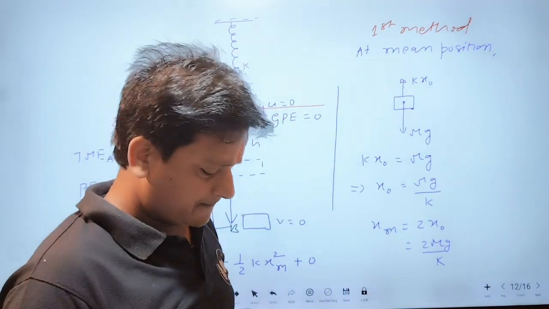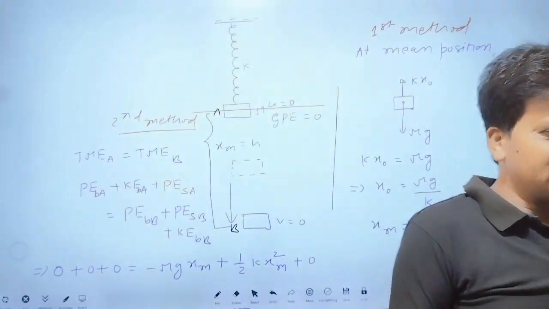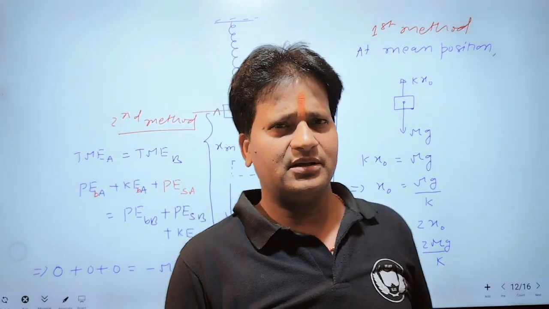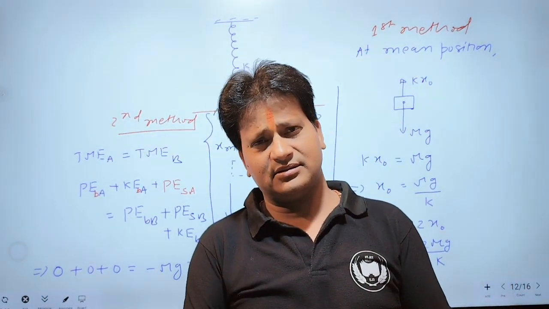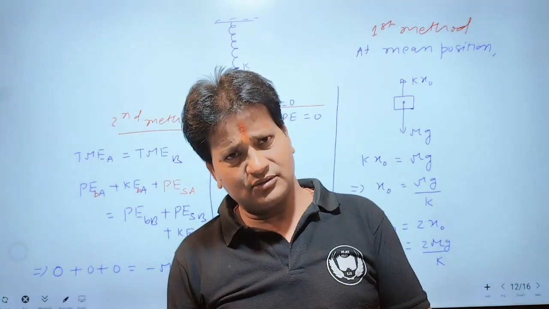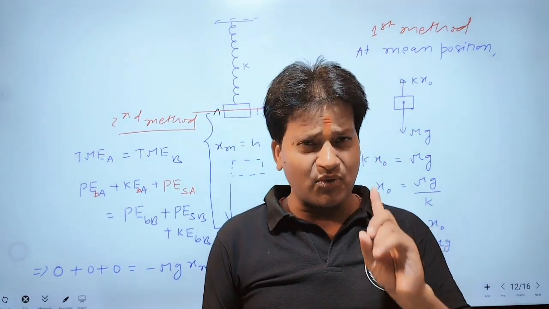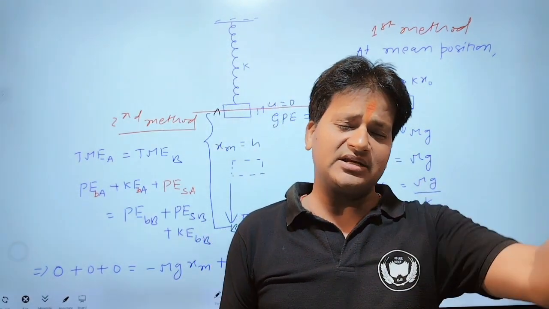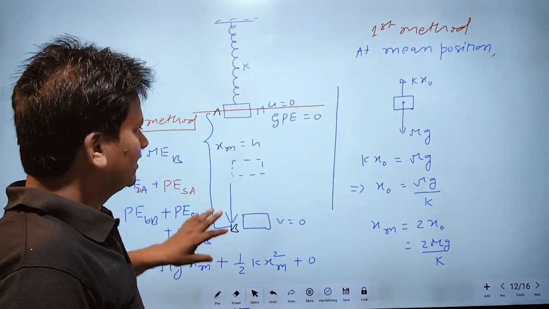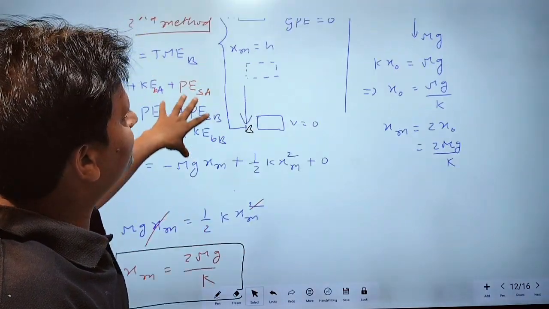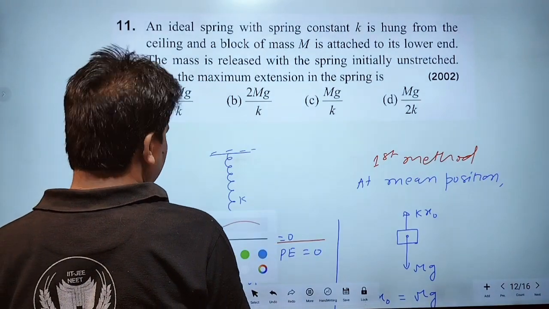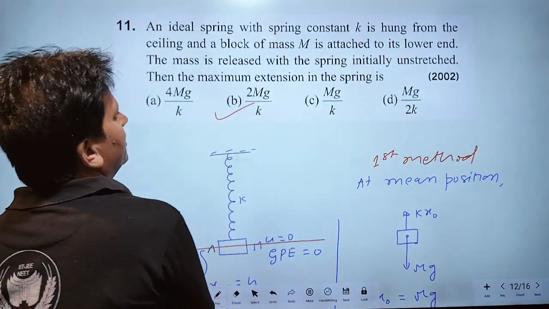First of all, we find the extension in the spring at the mean position, and then the maximum extension in the spring will be equal to twice the extension in the spring at the mean or equilibrium position. Therefore, the answer is option B, 2mg upon k.